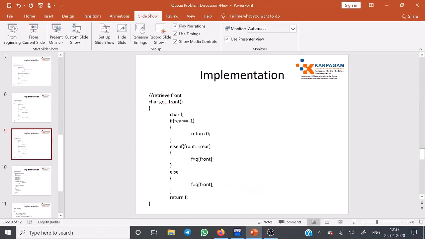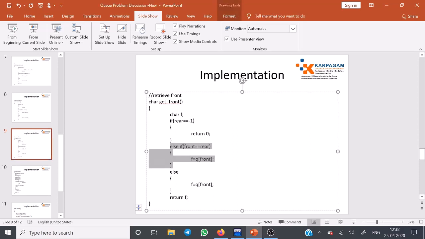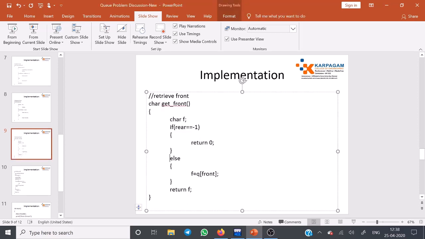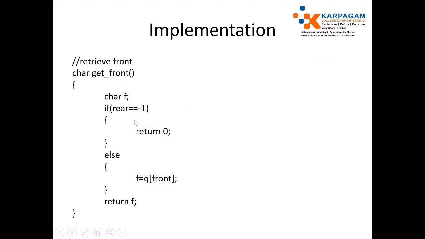If the queue is empty, just return 0. Else, store the front end value into the variable f and return it. That's all.